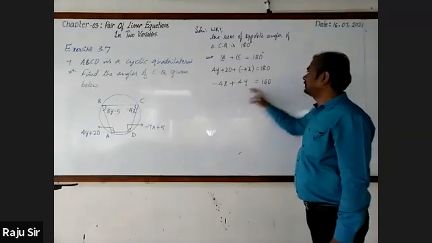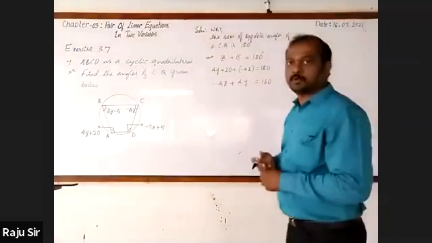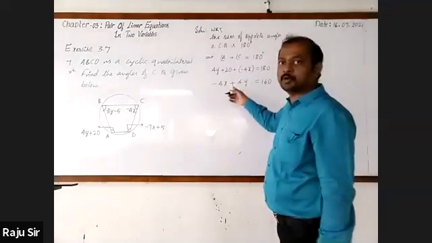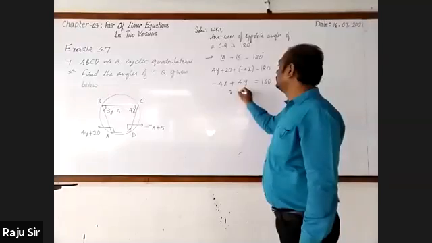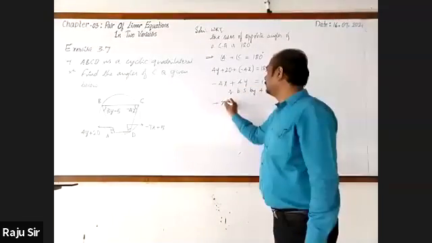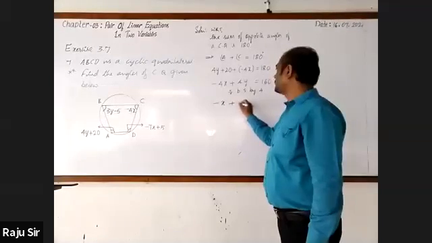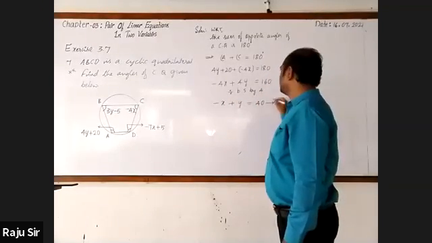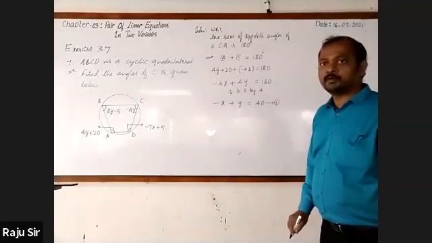And you may divide this by either minus 4 or plus, because the coefficients are the multiple of 4. Divide both sides by 4. It is minus 1x plus 1y, it is equal to 40. Call it as equation 1.